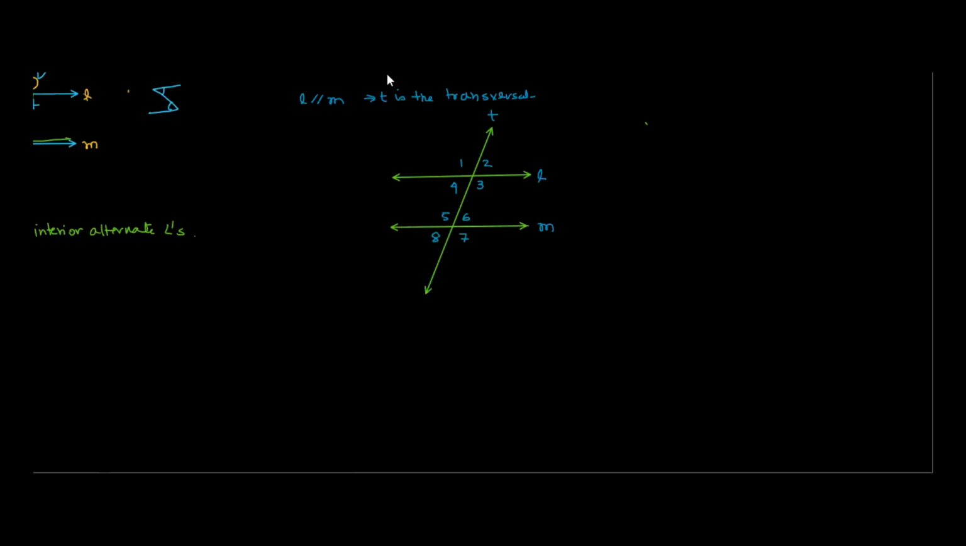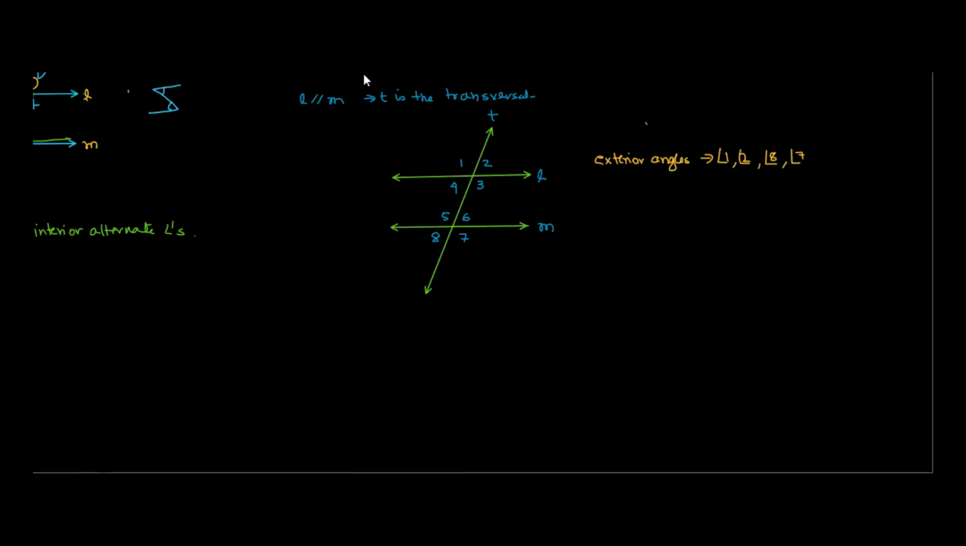First of all, which of these are the exterior angles? Tell me. 1 and 2, and 8 and 7, the ones which are on the outside. So angle 1, angle 2, angle 8, and angle 7. These are the exterior angles.